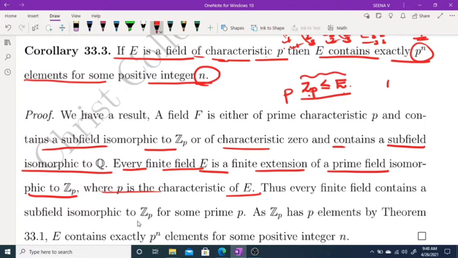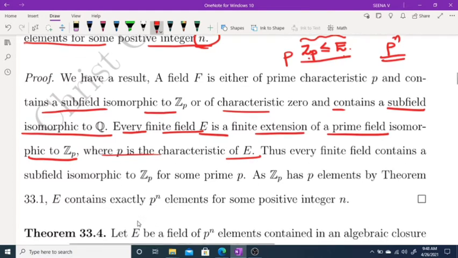Therefore, using the above theorem, E contains p raised to n elements for some integer n.